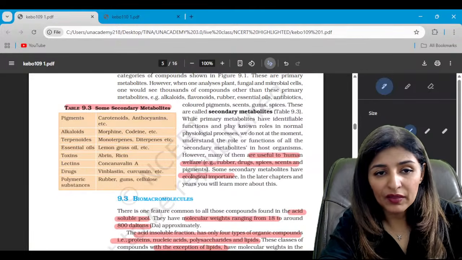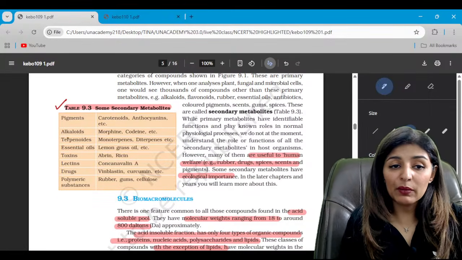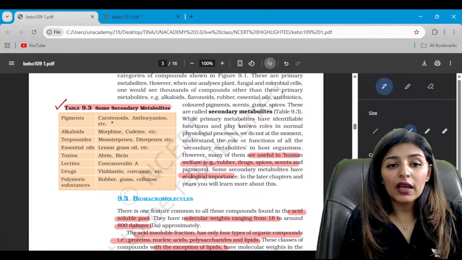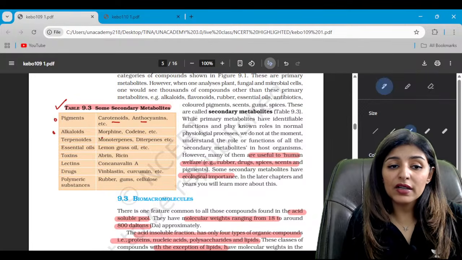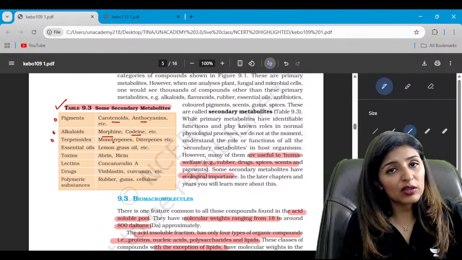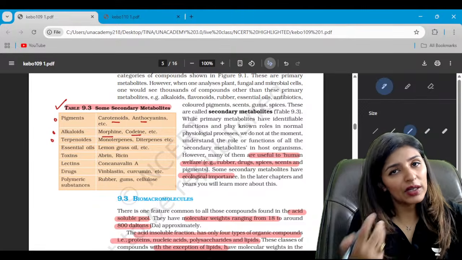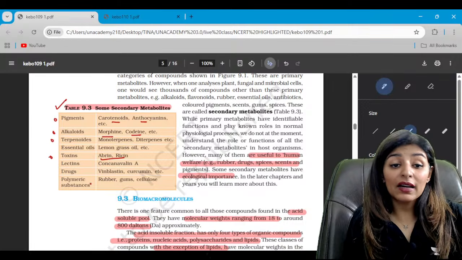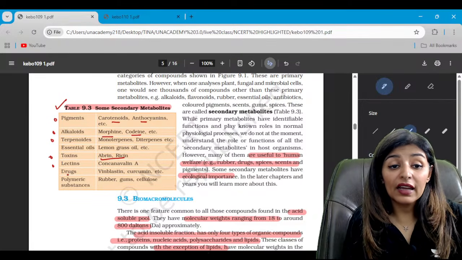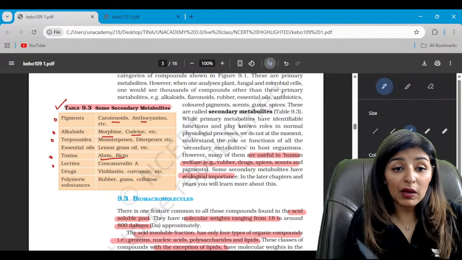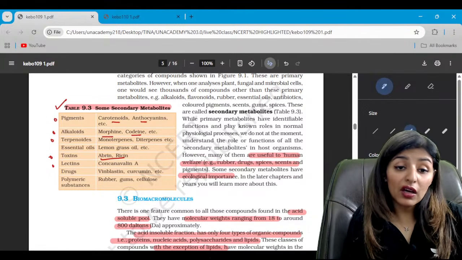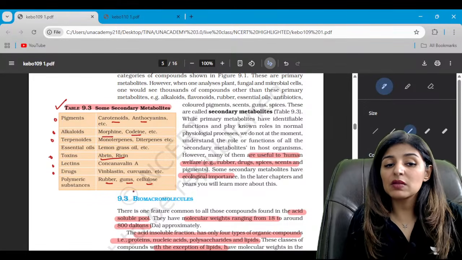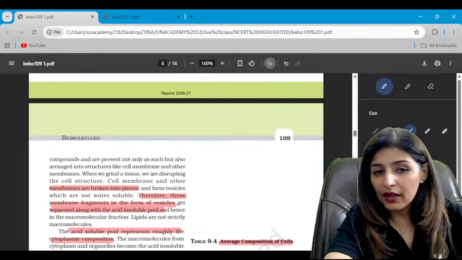Are we clear? Very important table. Secondary metabolites. See, pigments. Which ones are pigments? You can easily get this question in the form of match the following. Carotenoids and anthocyanins are pigments. Alkaloids, example is morphine and codeine. Terpenoids, easy to remember, monoterpene, diterpene. Essential oil, easy to remember, lemon grass oil, rose oil. Toxins, again, put some effort, abrin and ricin. Lectins, concanavalin A. Drugs, vinblastine and curcumin. Curcumin comes from haldi and vinblastine comes from vinca rosea, important for blood cancer treatment. Polymeric substances, rubber, gums and cellulose. Is that clear?